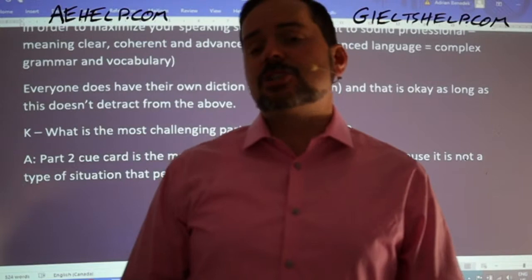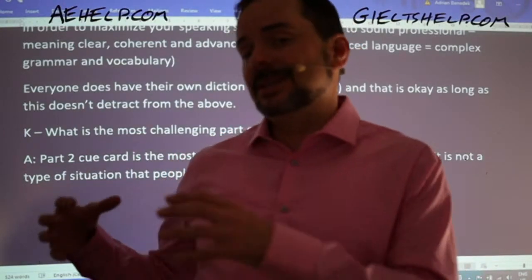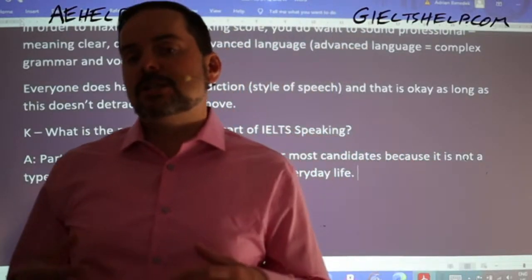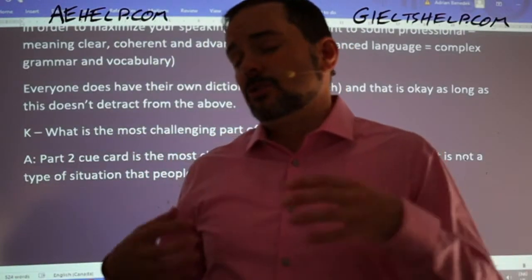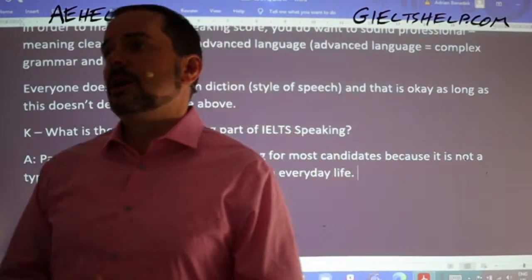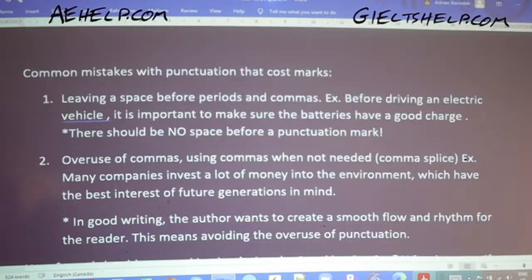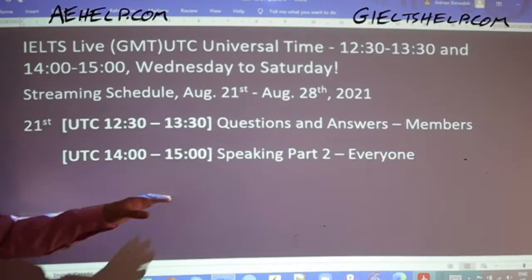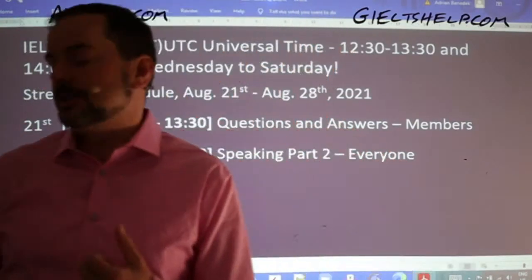Okay, so talking for 2 minutes clearly, coherently about a specific set of questions is arguably the most challenging part of the speaking section. Also, it decides a lot of your mark because part 3 is connected to part 2. So if you do a good job in part 2, you have a much better chance of doing a great job in part 3. If you do a bad job in part 2, usually part 3 ends up being not as good also. So definitely part 2. And on that note, Ken, our next class will be speaking part 2. We'll go through that, and I'm going to explain exactly what you need to do in part 2.